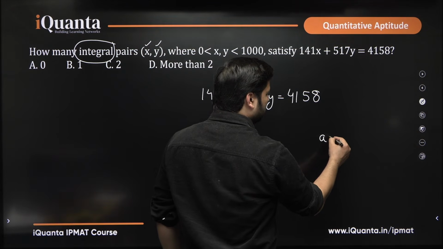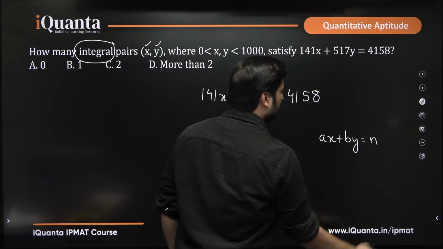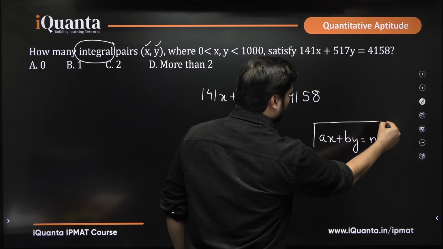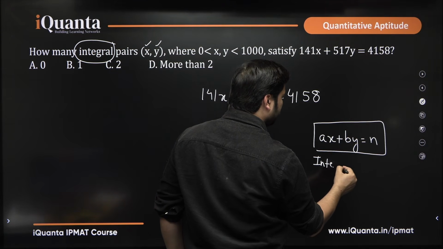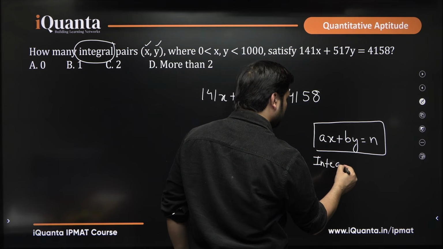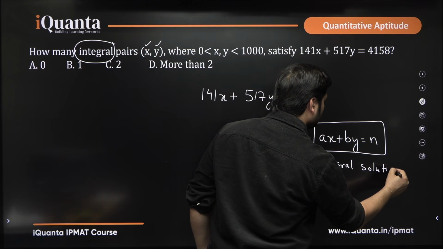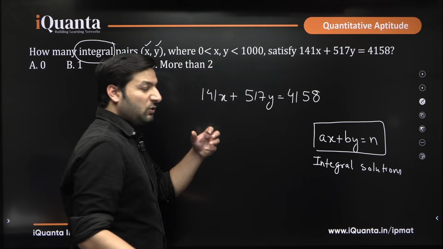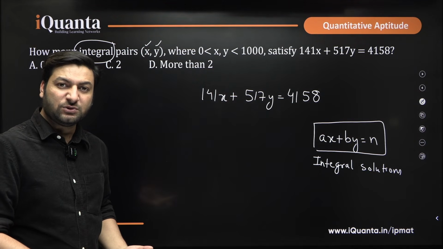So a linear equation in two variables is usually written like this: ax plus by equals to, say, n. So whenever you have this type of equation and you are looking for integral or integer solutions, in that case you have to check whether this equation given can have integral solutions or not.